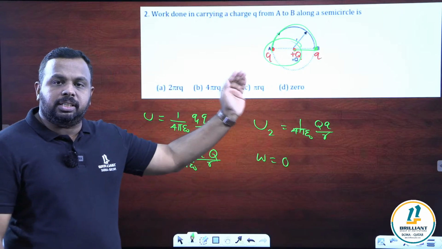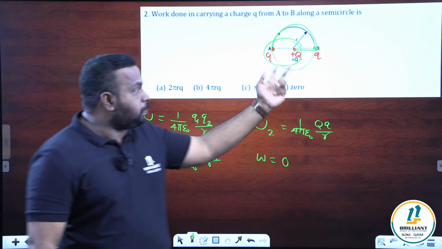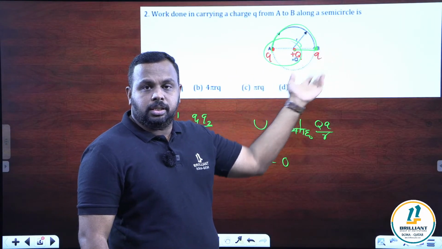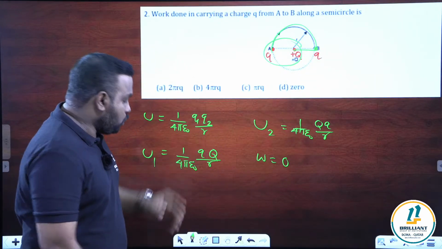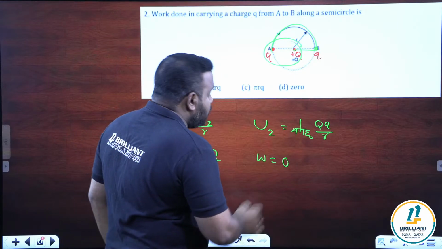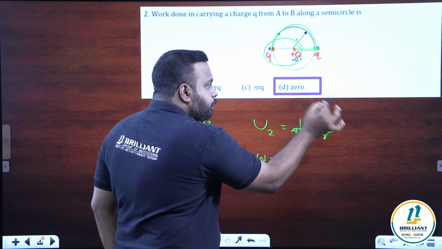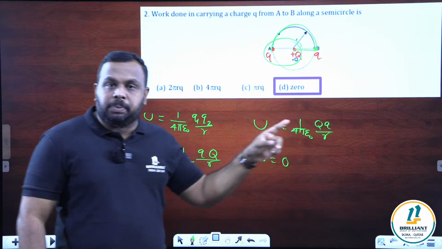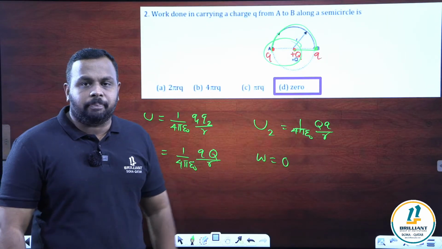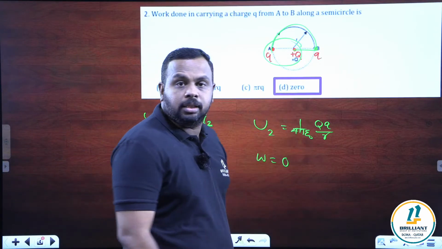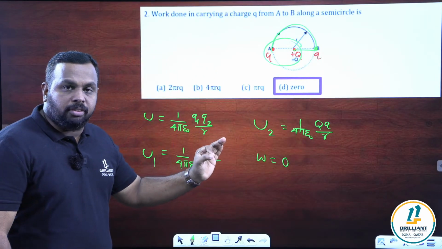So please note that if the initial distance of separation between the two charges is same as the final distance, then what you can see is the work done will be 0. So what is the answer? Here the answer is option D. So it is not only for this particular question, in any question related to work done, you have to use this idea. I think this question is clear for all of you.